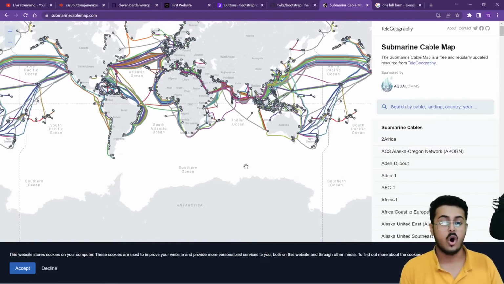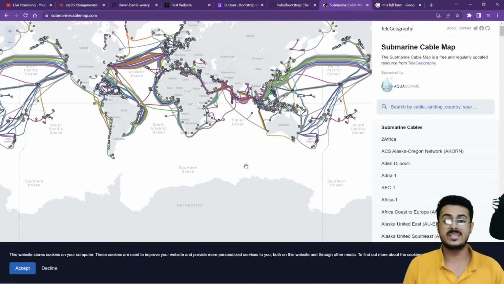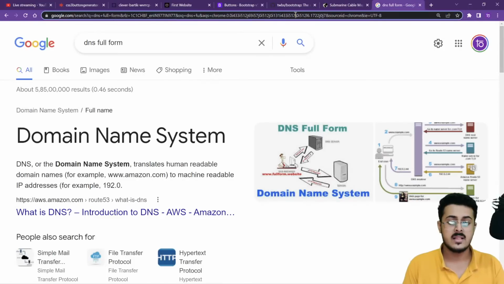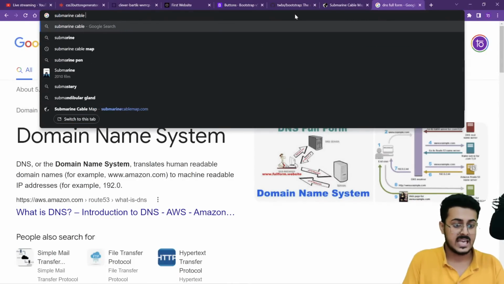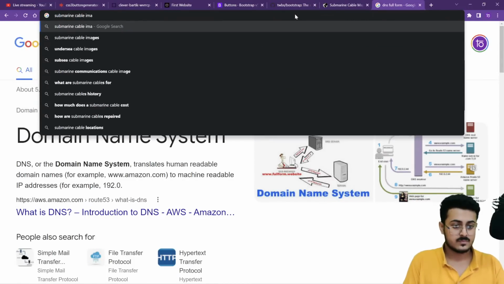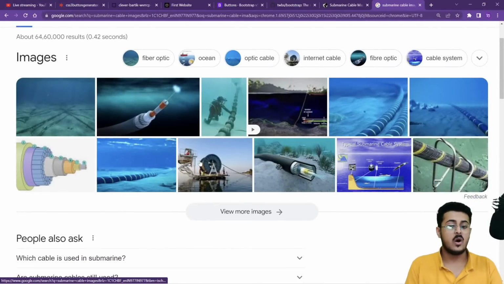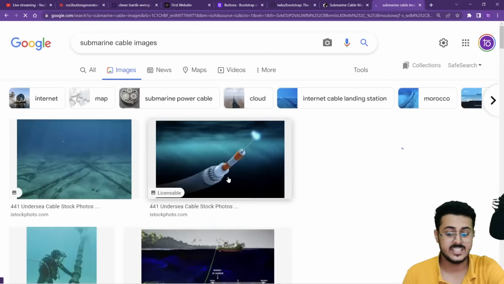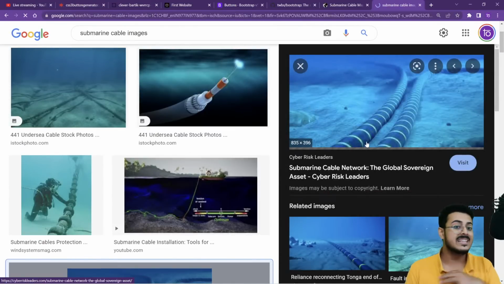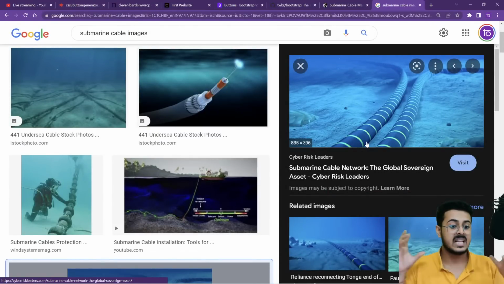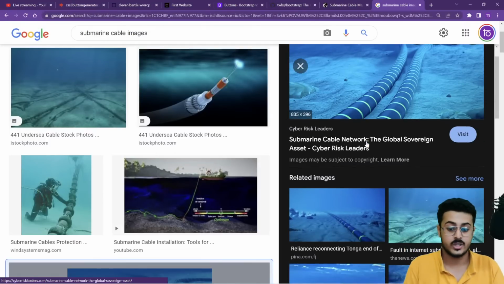As you're able to see, this is all the submarine cable wires that are there throughout the entire world. These are optical fibers that have been laid out throughout the entire world. You can just go and do a Google search as well: submarine cable images. This is basically how it looks inside the ocean. These are millions of kilometers of optical fibers that have been put up under the ocean itself.